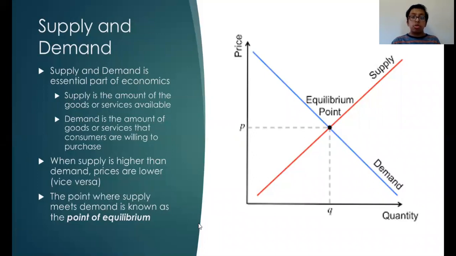Now let's say at the same store, there's an older version of this copy. There's only 10 customers. The demand is less than the supply, so the price is lower because nobody wants the product at this price. Lowering the price could help to increase demand, so the stores will be able to sell all of its supply. The point where supply meets demand is known as the point of equilibrium.